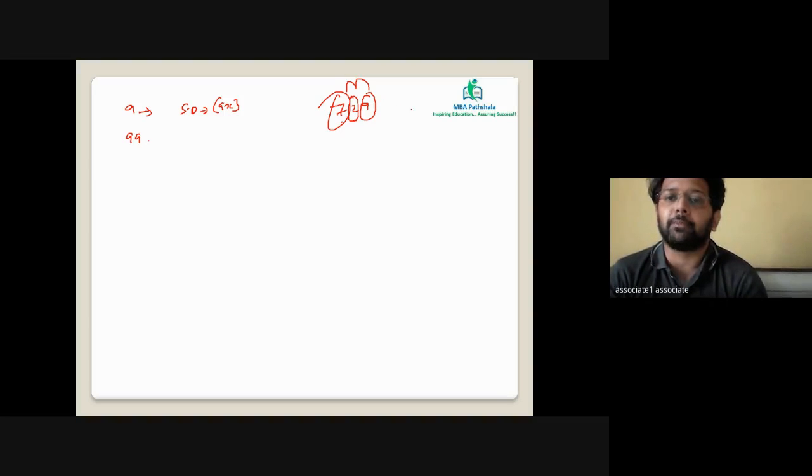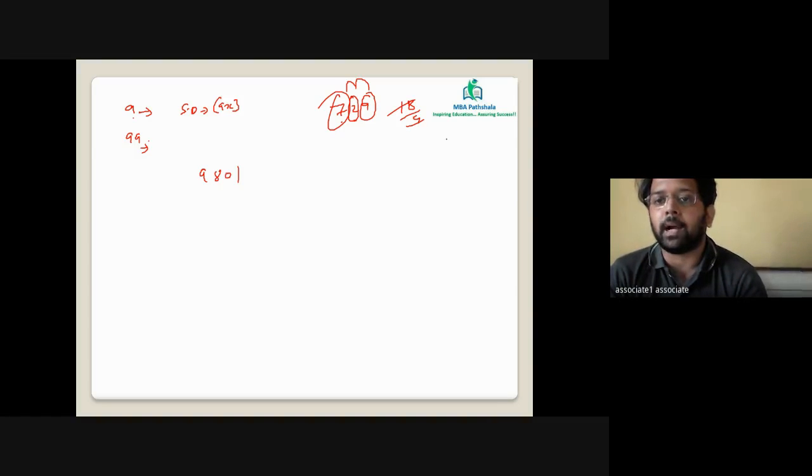9 plus 2 is 11, 11 plus 7 is 18, 18 is divisible by 9, so the whole value will be divisible by 9. Why did I do it? Because I wanted to explore the rule of 99. From 9 to 99, let's take a value 9801.